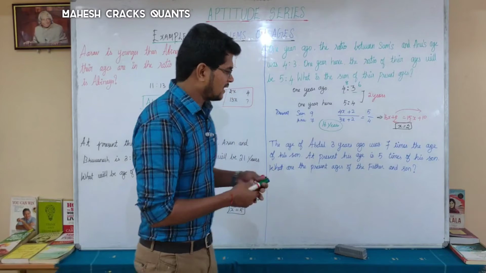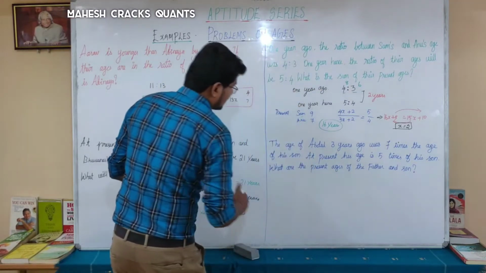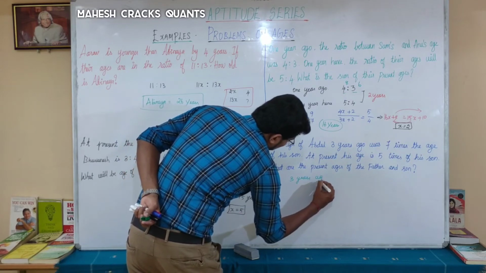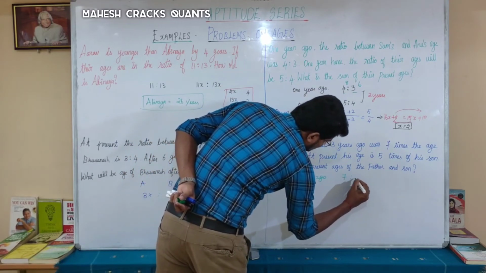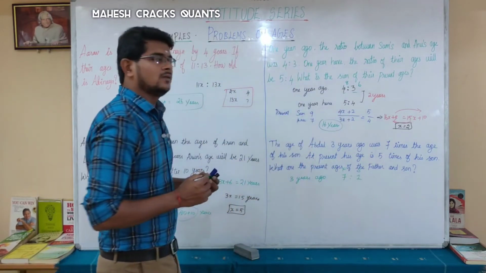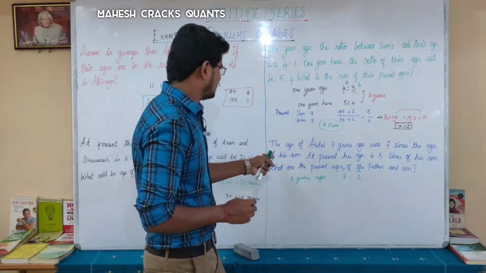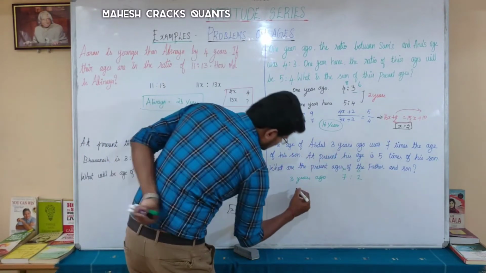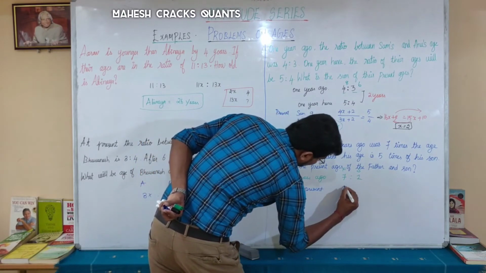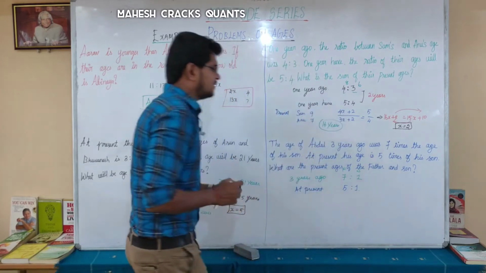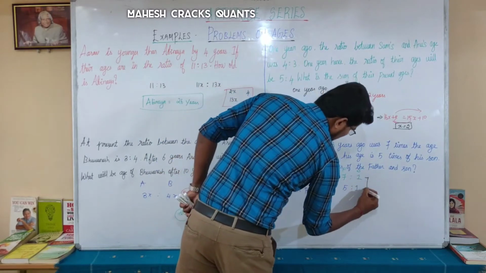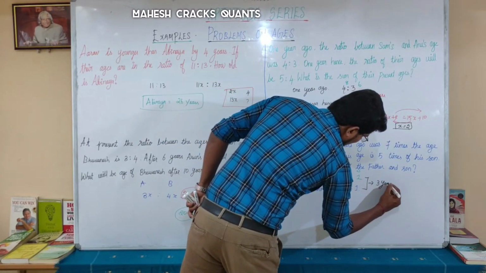Okay, same method we are going to use. So, ago is the one I am going to take at first. 3 years ago, the ratio is 7 times of his son. So father is 7 and son is 1, 3 years ago. At present, their ages are in the ratio 5:1. What is the difference between these two ratios? It is the number of years, 3 years.